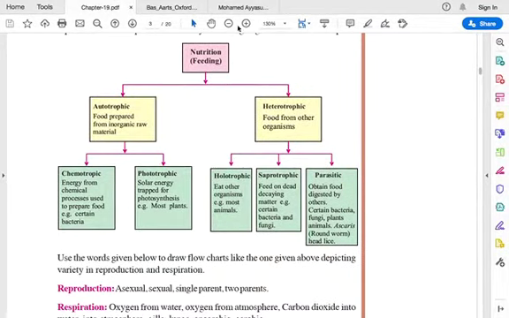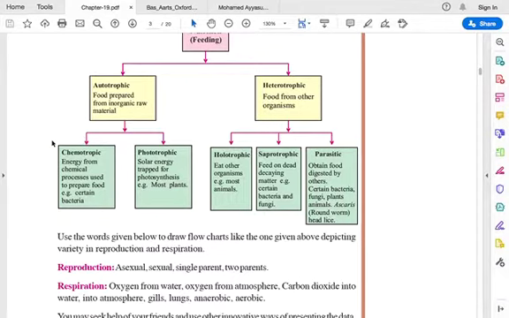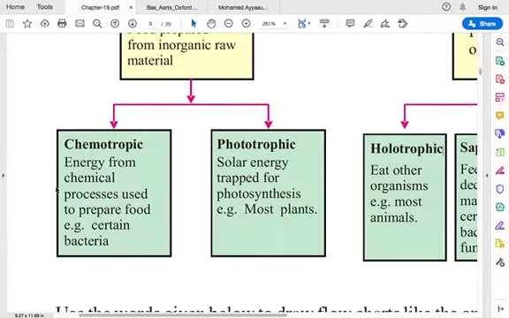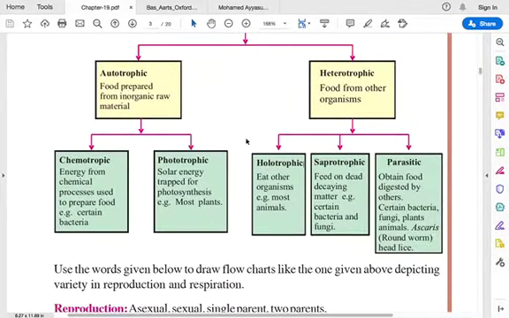Nutrition is basically of two types: autotrophic and heterotrophic. Autotrophic are those which can produce their own food from inorganic raw material, like plants. They produce their own food through photosynthesis. And heterotrophic organisms depend upon other organisms for their food. Among autotrophic, you have chemotrophic and phototrophic. Chemotrophic organisms produce their food from chemical processes. And phototrophic organisms convert solar energy, that is sunlight, into chemical energy during photosynthesis.